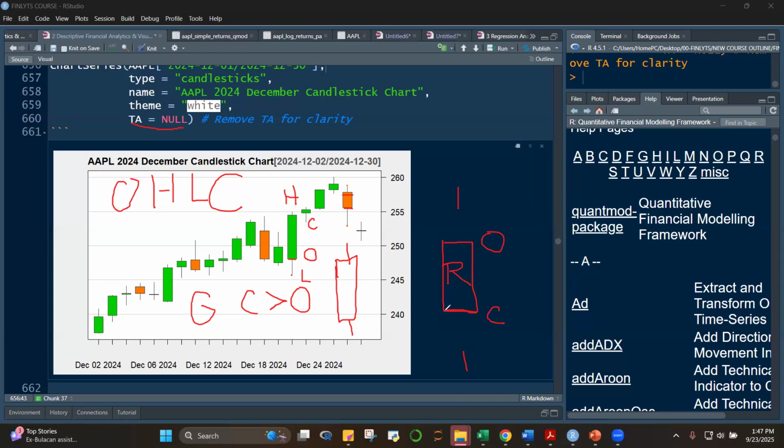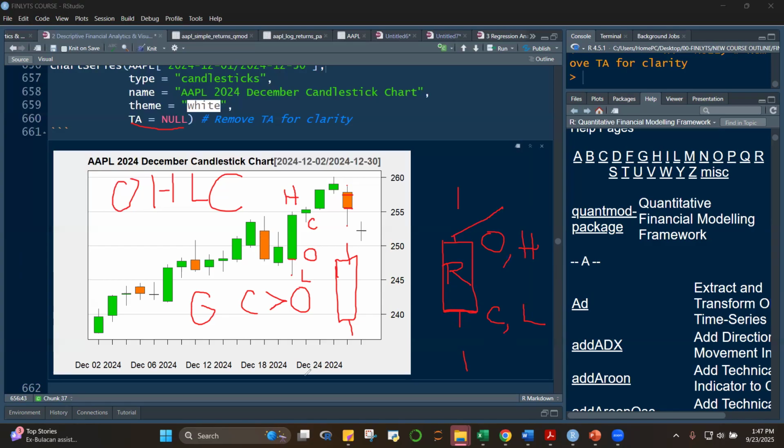That also means that this is your lowest price, and this is your, what class? Lowest and highest. Okay. Sometimes there could be a wick here, which means that this is the highest. This is the lowest. Because there's nothing here.